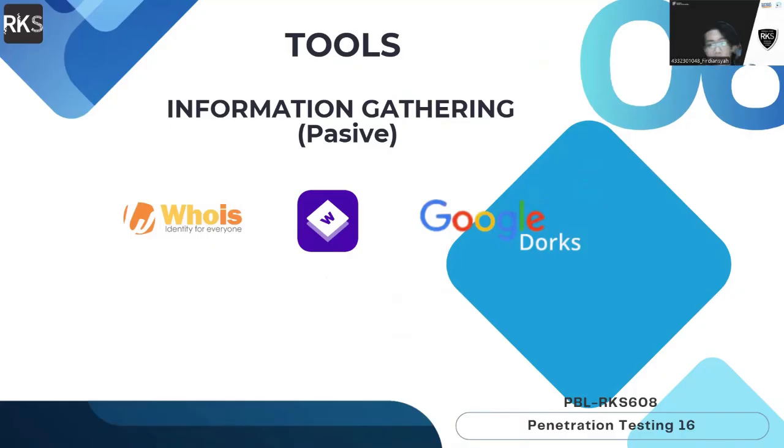Okay, in this slide, we conduct passive information gathering. There are: first, Whois to retrieve domain ownership details. Second, Wappalyzer to detect the underlying technologies used by the target website. And third, Google Dorks to uncover hidden security vulnerabilities or sensitive documents inadvertently exposed to the public. Next.